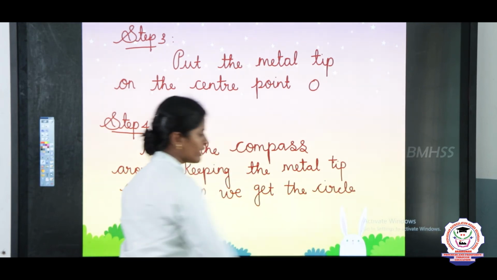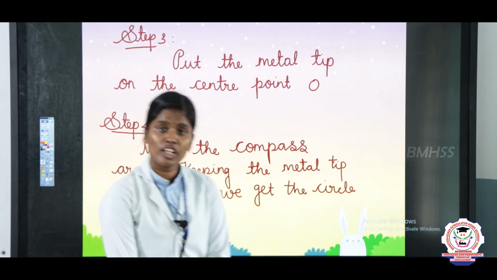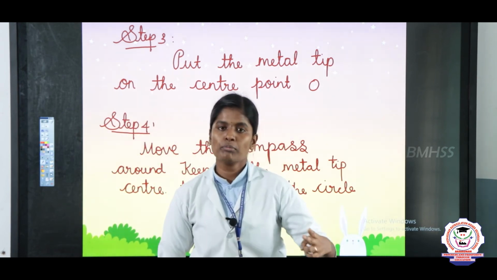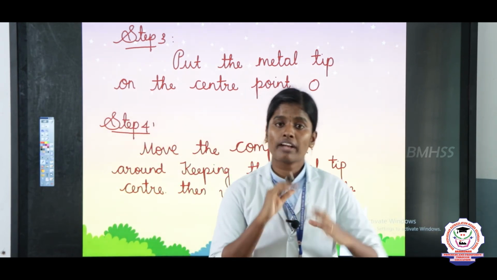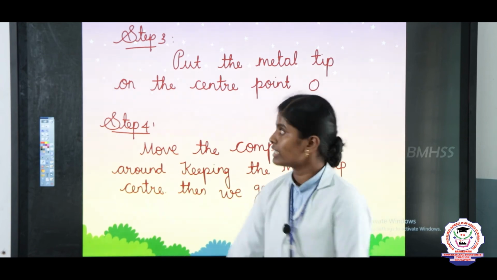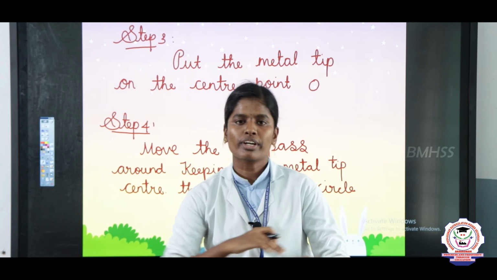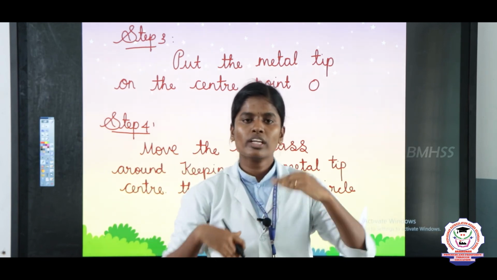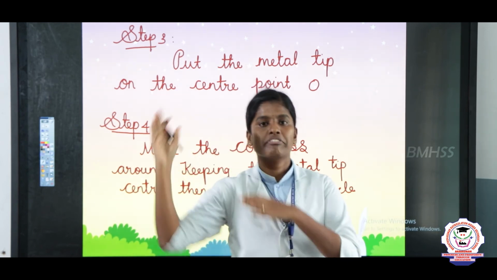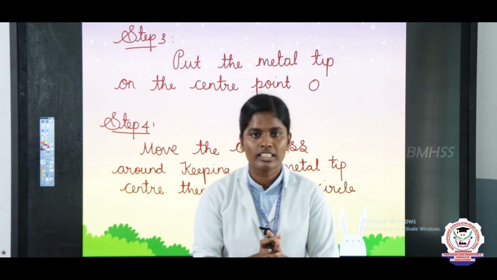So, listen children, the first point is fix a pencil in the compass holding arm. The second point is using the ruler to take a 5 centimeter radius. The third point is put the metal tip on the center point O. And the fourth point is move the compass around keeping the metal tip at the center. Then finally you get the circle.